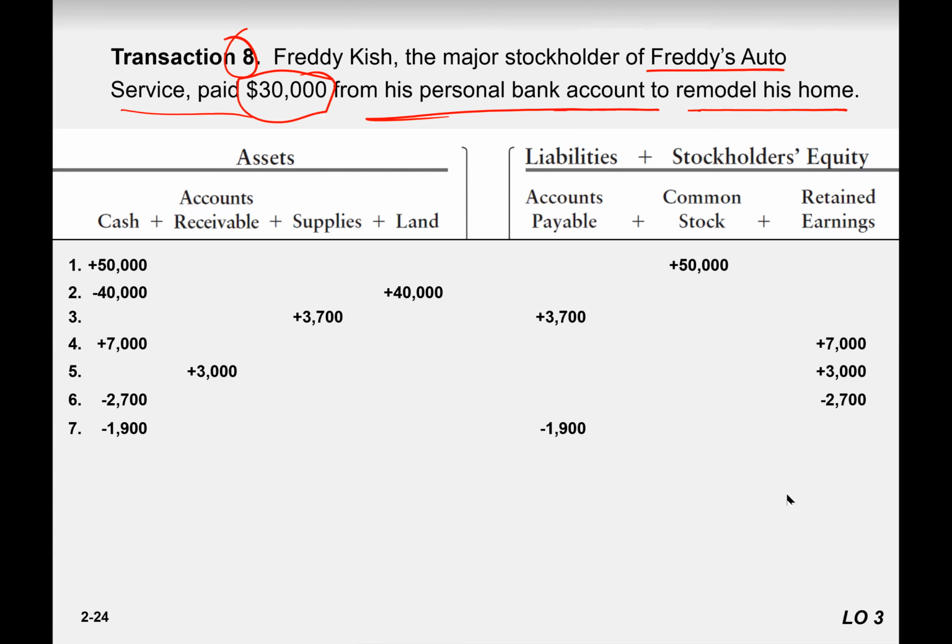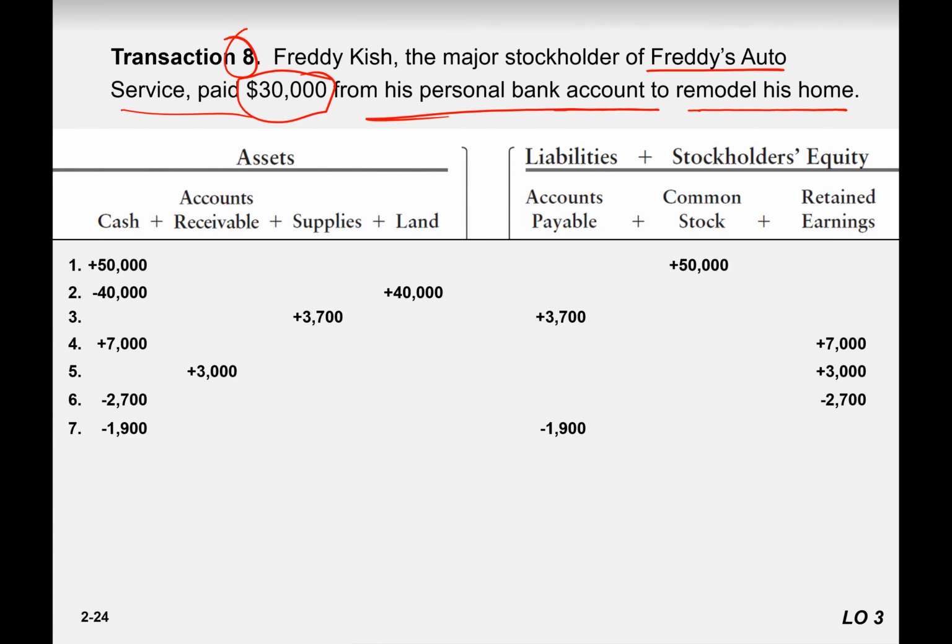Yes, you say the major stockholder of Freddie Auto Service paid is not related to the business account, liability and stockholder equity, because you say it is from his personal bank account. Well done. Why?